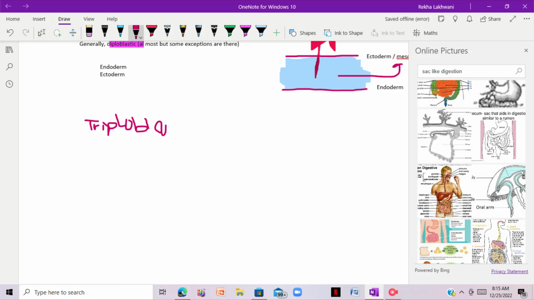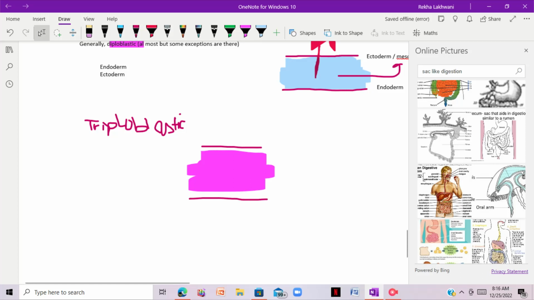And in this mesoderm, we have an acellular substance. Basically, we have a connective tissue known as mesenchyme, which is embedded in, let me color this, intracellular fluid.